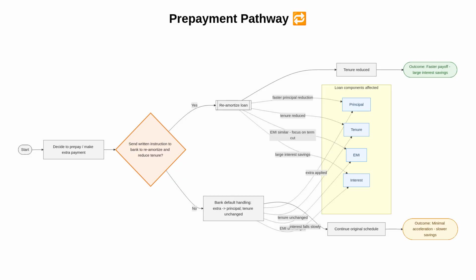This flowchart illustrates two pathways. First, you decide to prepay. If you do nothing else, the bank typically applies the extra to principal, but leaves the original tenure unchanged. That yields slower savings. Alternatively, if you send a written instruction to re-amortize and explicitly reduce the tenure, the bank recalculates the schedule, bringing the payoff date closer and compounding interest savings. The key decision node is whether you send that instruction.